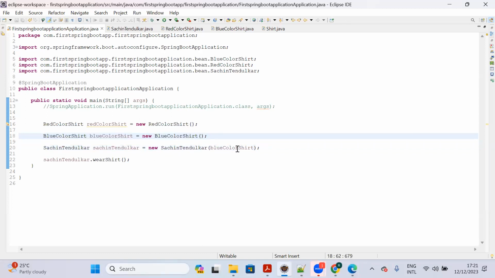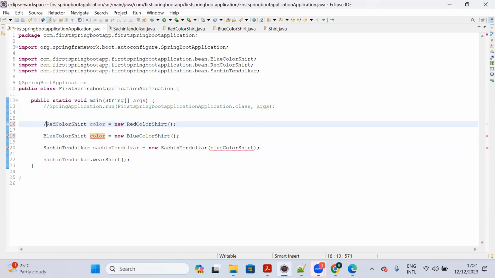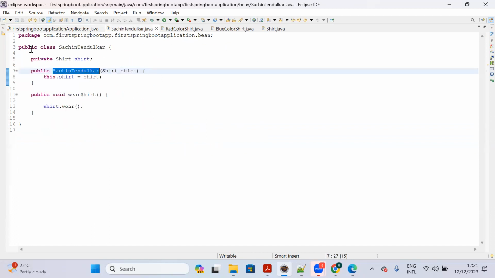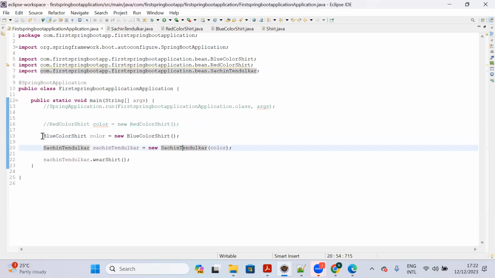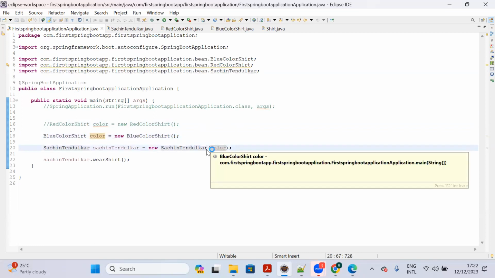So now I am passing a blue color shirt here. This one is the red color, right? Just put the color as an object. So let Sachin Tendulkar wear a blue color shirt. Without changing this class, we need not change the class to make Sachin Tendulkar wear red color or any kind of color. What I have done is I just created a blue color shirt object and then passed it to the Sachin Tendulkar argument.